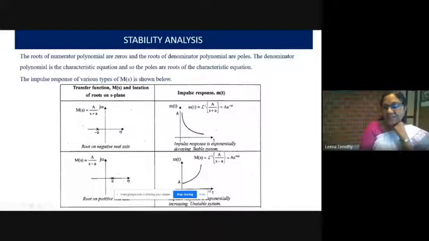The final value is 0 because the input is an impulse. When time t is greater than or equal to 0, the value of the function is 0. But here it is exponentially increasing. The amplitude is increasing, so the system is unstable. So here we can see that if the roots or the poles are on the left hand side of the S-plane, the system is stable. If the root of the characteristic equation, which is the pole of the transfer function, is on the right hand side, therefore the system is unstable.